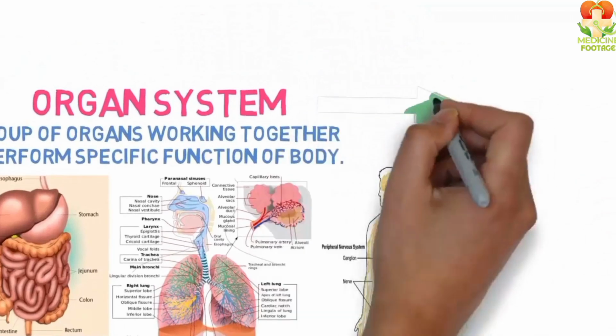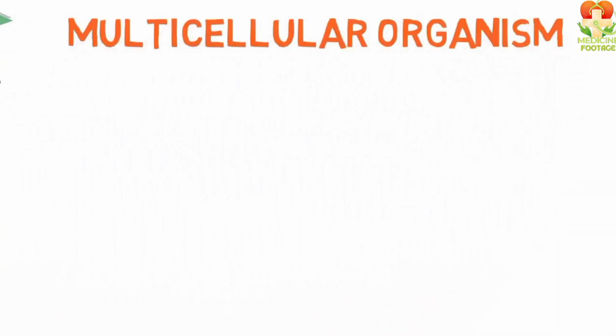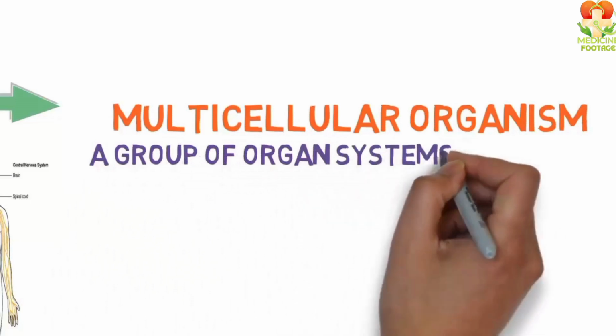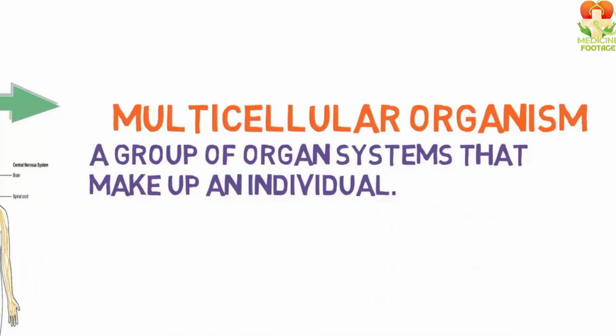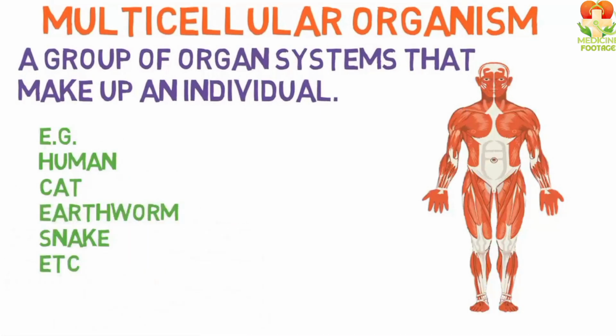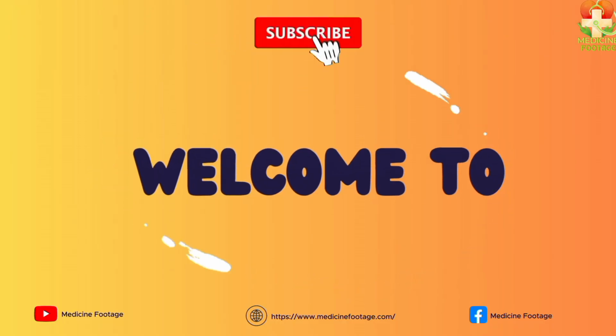Friends, the organ systems combine to form multicellular organisms, meaning the whole living being is formed when different organ systems combine together, and then a whole living being is formed. For example, humans, dogs, and earthworms. All these are examples of multicellular organisms.